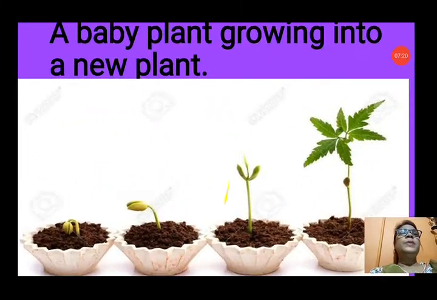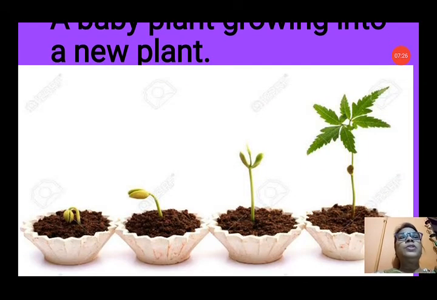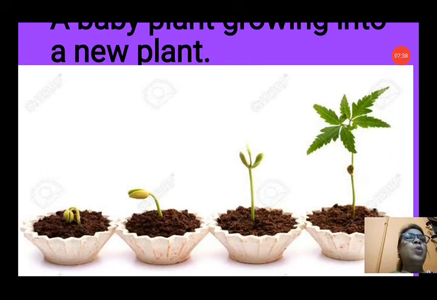You can see in this picture the different stages of the baby plant in the seed growing into a new plant. In the first picture you can see it coming out of the soil, and the cotyledon is still there. In the second picture you can see very small leaves have appeared. In the third you can see the cotyledons have dried up and the true leaves have grown on the plant. So like this the seed grows into a plant.